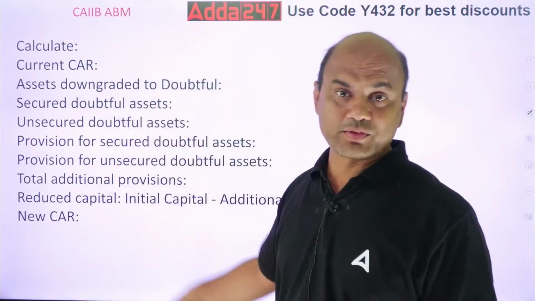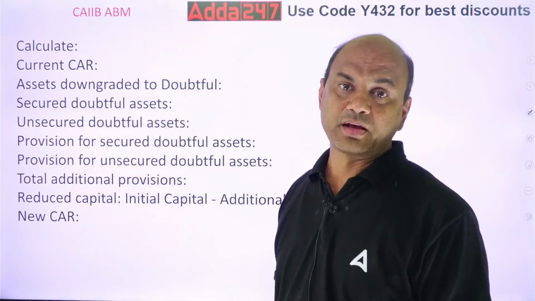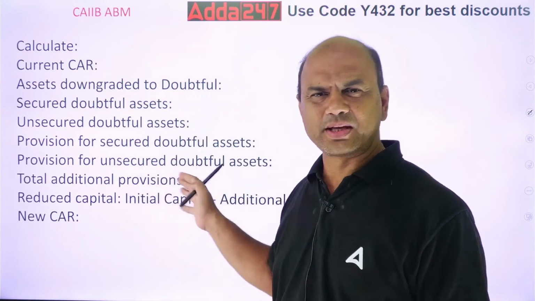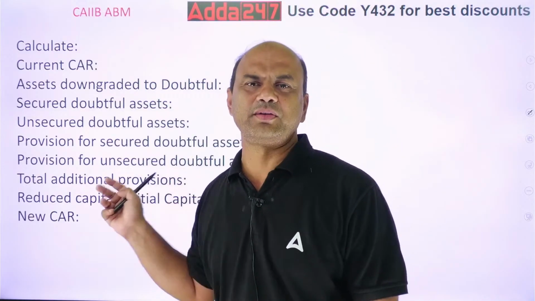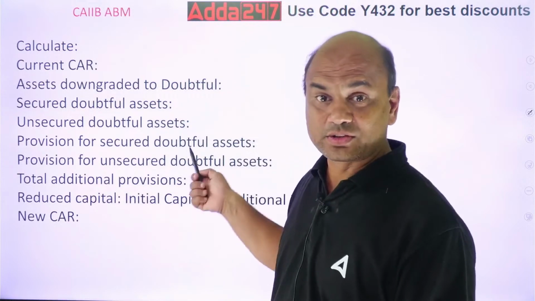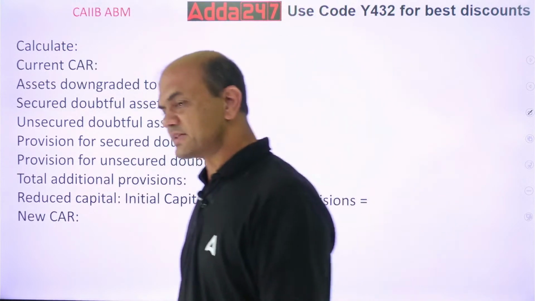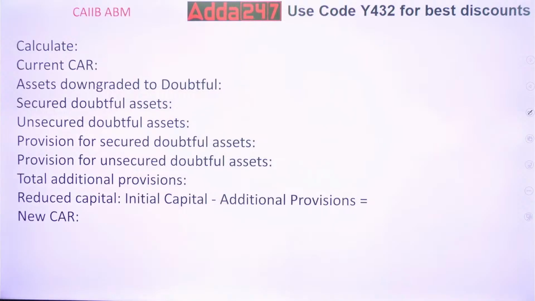So many questions are there. Out of these, some 4-5 will be asked to you in the exam. It is a 5 marks case study, so 5 marks, 5 questions. Let's solve one by one.